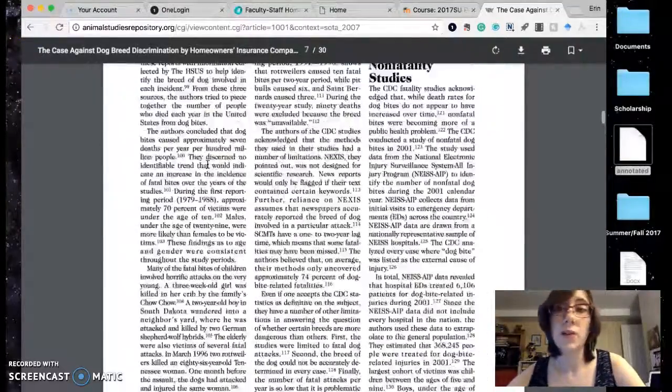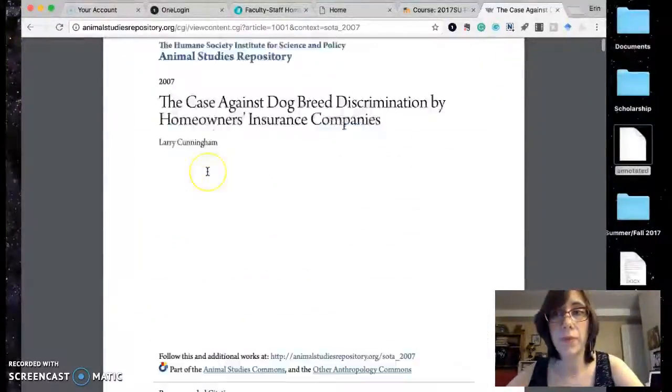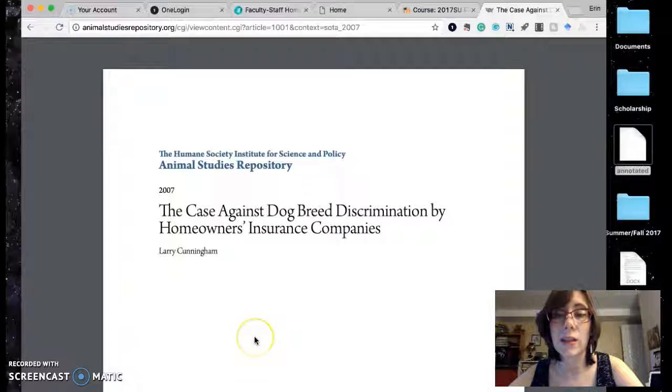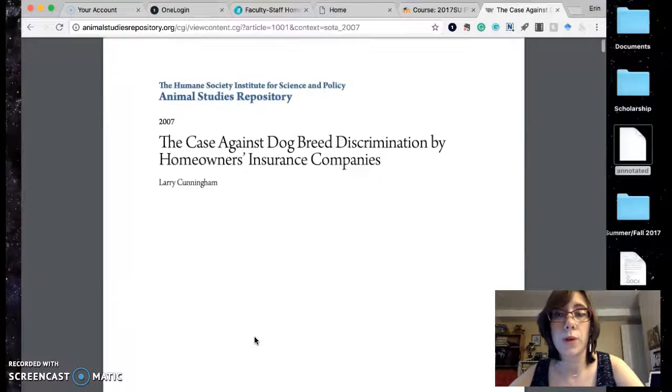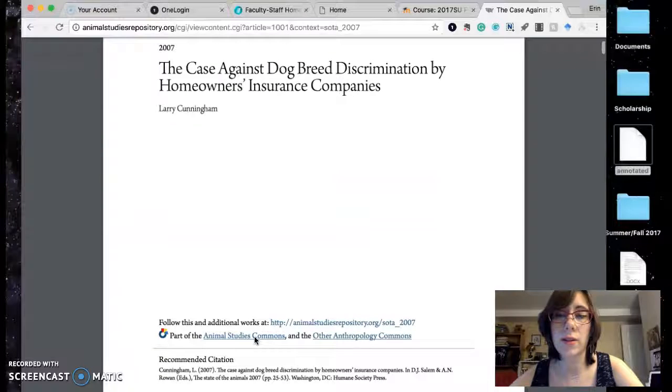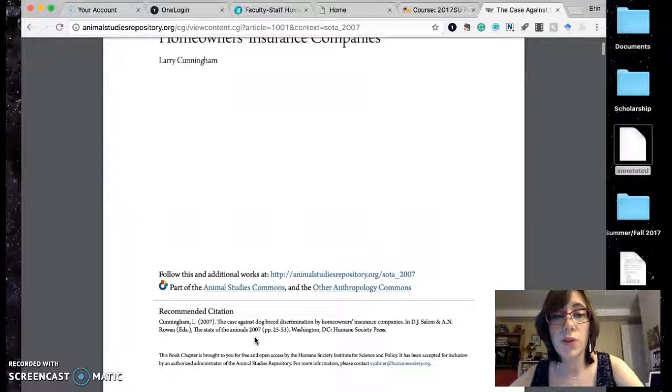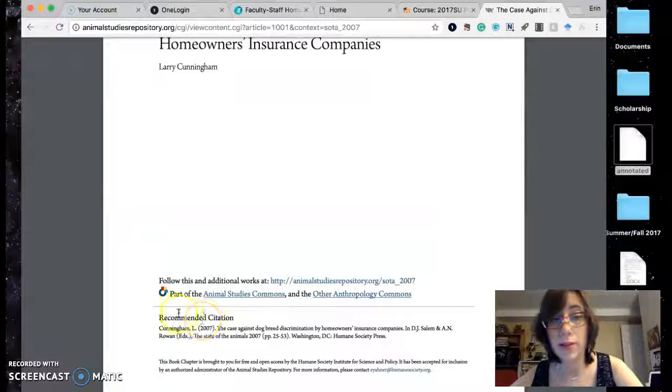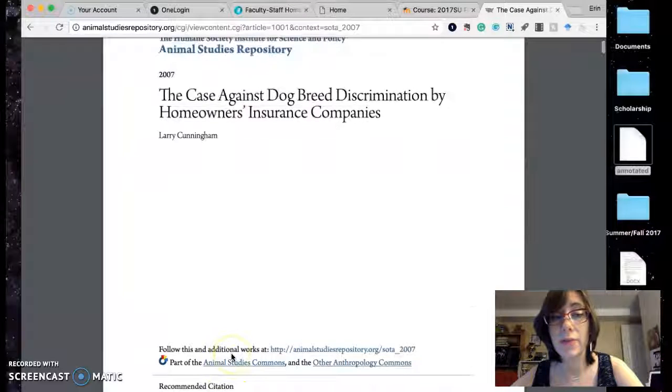Now, when you download a PDF, it's not going to enter nicely into your citation software, and so you'll have to... this one's nice because it has a recommended citation, but you'll have to kind of go through MLA format and put it into MLA format, okay?